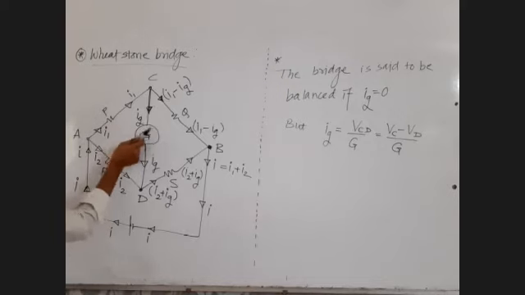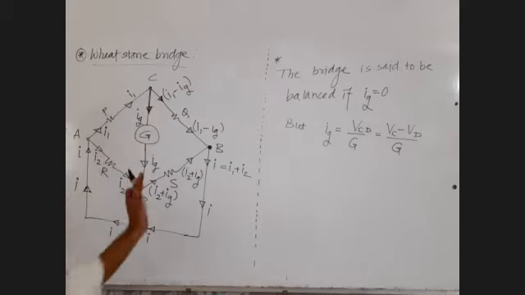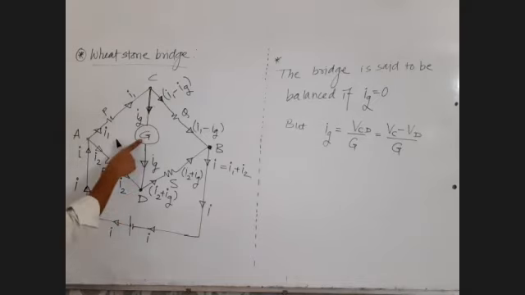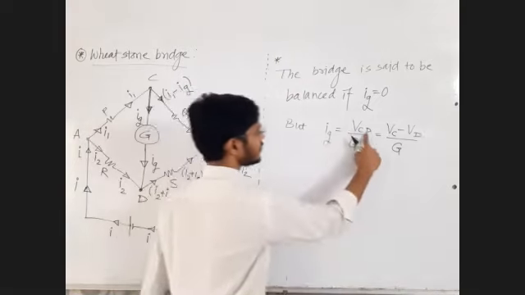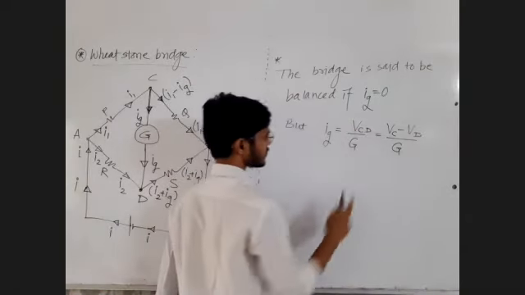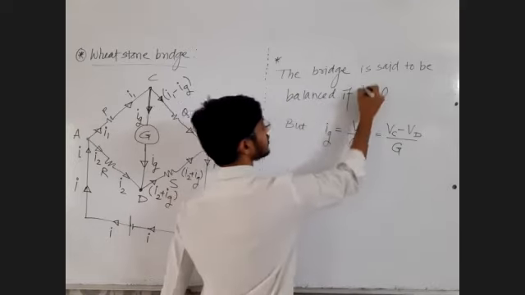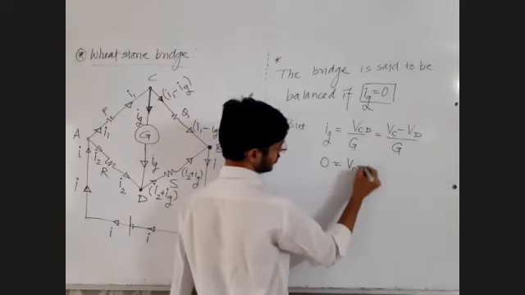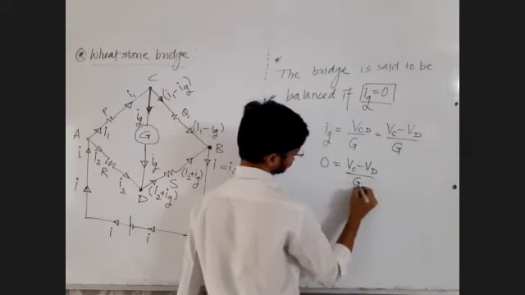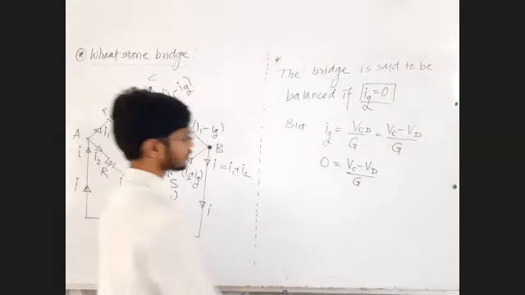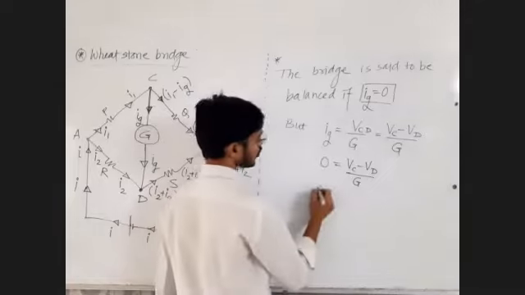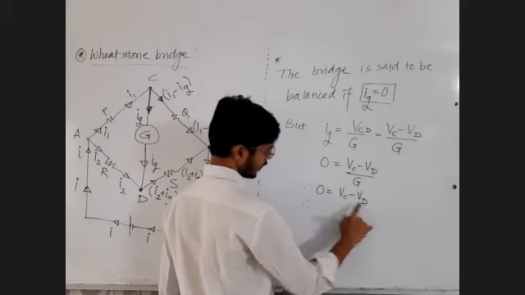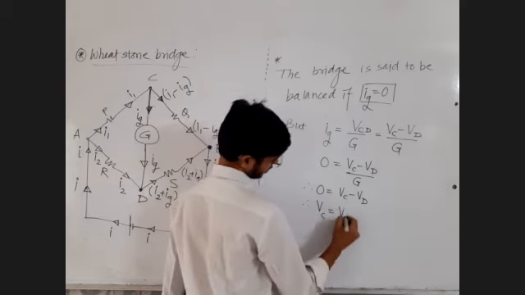Current आहे की नाही, zero आहे की non zero आहे सांगेल. But ultimately, it is a resistor for us. So potential difference Vc minus Vd upon the resistance G. पण bridge balance condition काय पण? Current through the galvanometer equal to 0. So 0 is equal to Vc minus Vd upon G. Therefore, G into 0, 0 is equal to Vc minus Vd. Therefore, Vc and Vd both are equal. Only then subtraction will be equal.